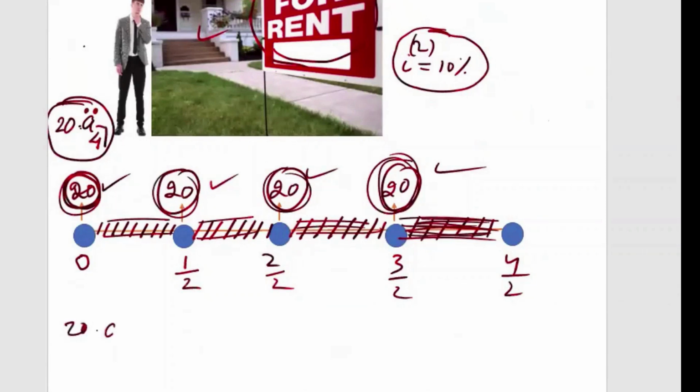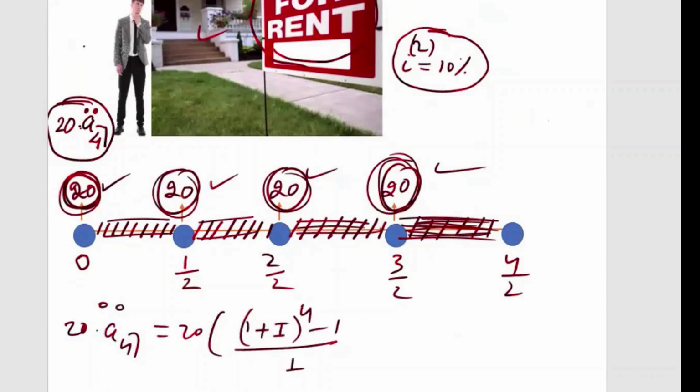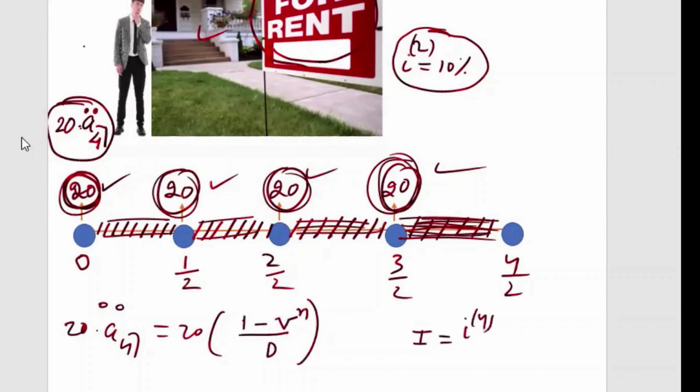The only difference is in the formula, I will write the 1 plus I formula now. Due formula: 1 plus I power n minus 1 by D, sorry, this is not the accumulated formula. So I'll write it 1 minus V power n divided by D. I change D now because my I is now I4 by 4. So there is a